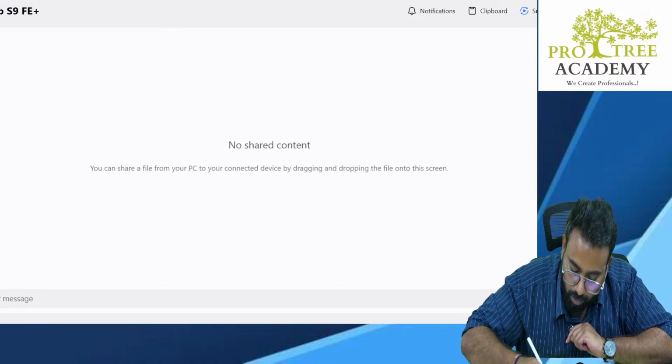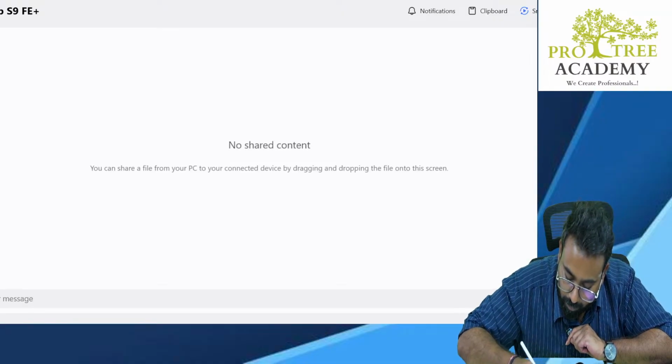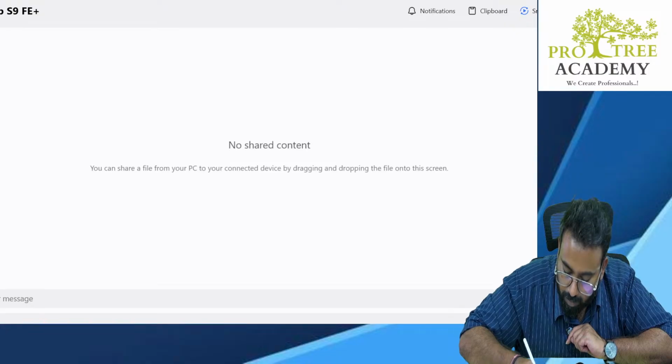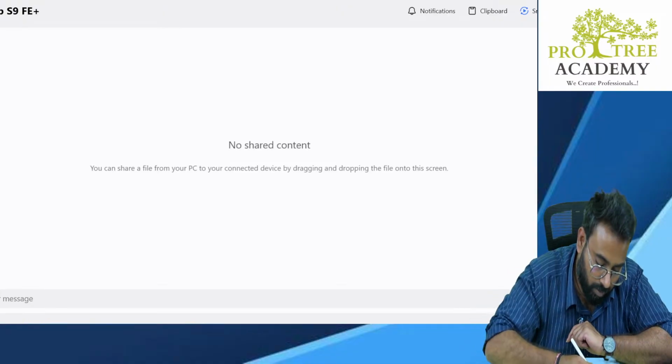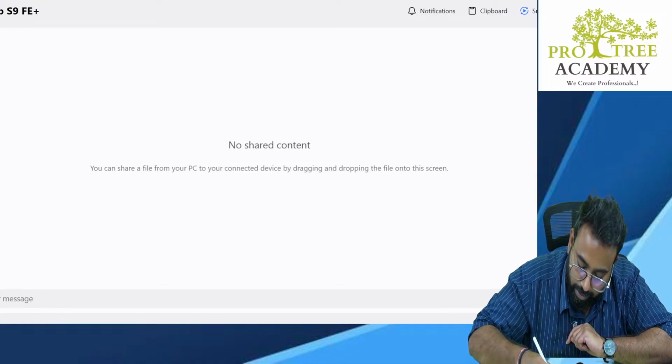Correct? Fourth, insurance proceeds account debit 10,000 to profit and loss account 10,000. So these two are getting closed.